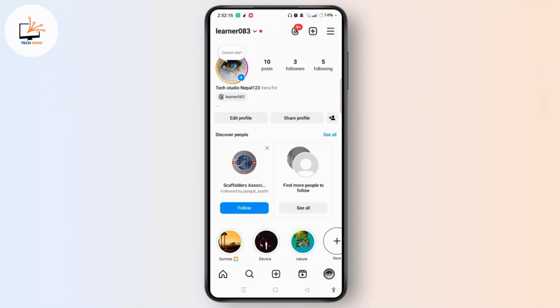The third is leveraging the US specific hashtags. You can use hashtags popular in the US to improve discoverability. So, such as hashtag USA, hashtag USA fashion, hashtag NYC style, and many more.